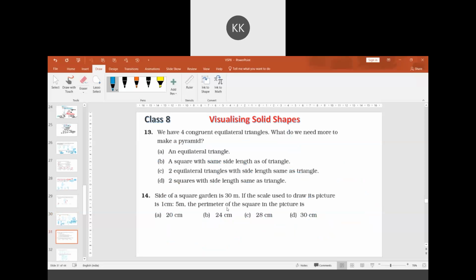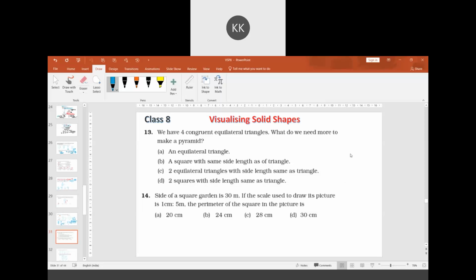Question 13. We have four congruent equilateral triangles. What do we need more to have a pyramid? Go through the options here. An equilateral triangle, a square with the same side length as the triangle, two triangles with side length the same as the triangle, or two squares with side length the same as the triangle.